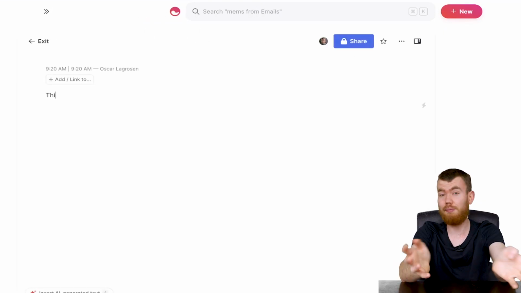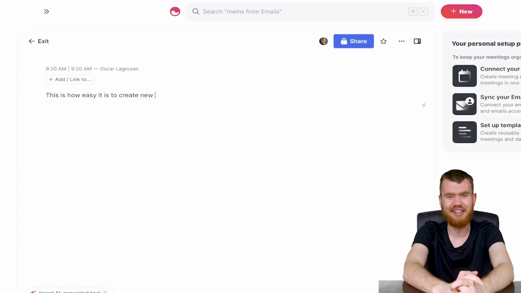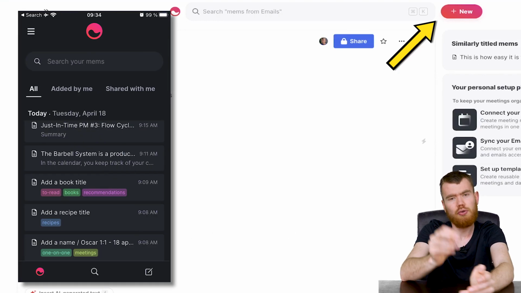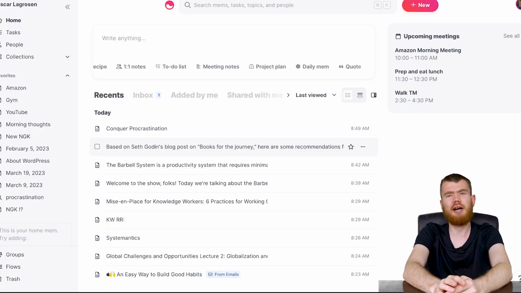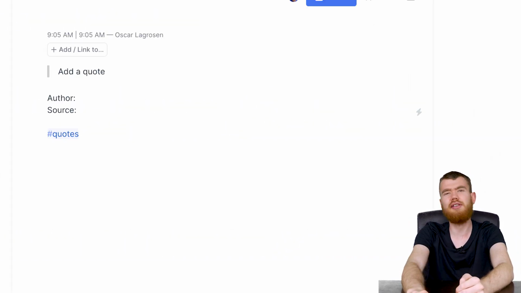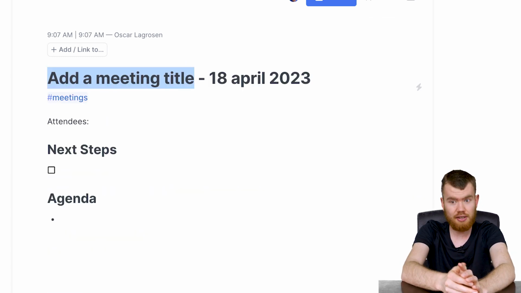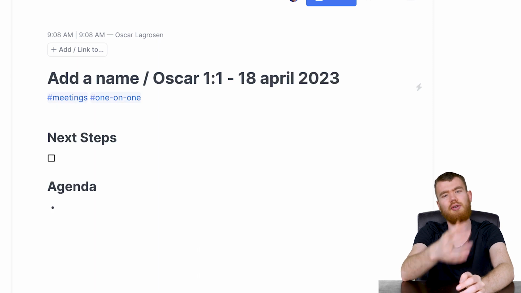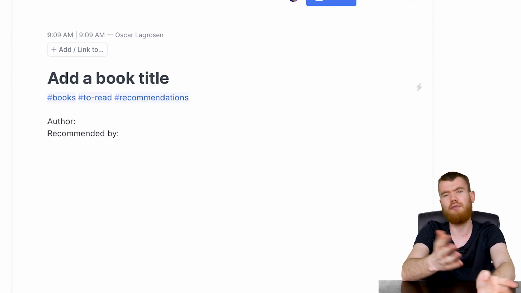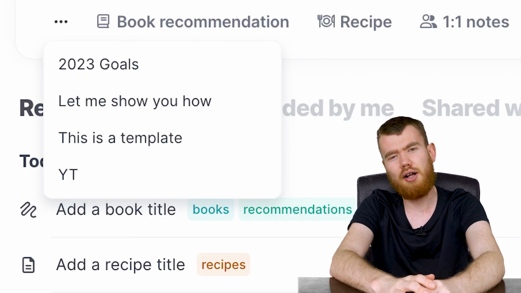Now, out of all the note-taking apps out there, Mem offers the easiest way ever to create new notes. Just type whenever you want to type and then there is a new note, which to me was absolutely mind-blowing at the time. But you could also press Ctrl and N or click right here, or if you're on the phone you can click right at the bottom. If you go back again though, you will notice that there are a ton of options there. We can create pre-written notes, like for instance a daily note, a project plan, meeting notes, a certain to-do list, one-on-ones, and even recipes and book recommendations. All that stuff already pre-made. But you can also make your own templates that will show up here as well, which I'll show you a little bit later.